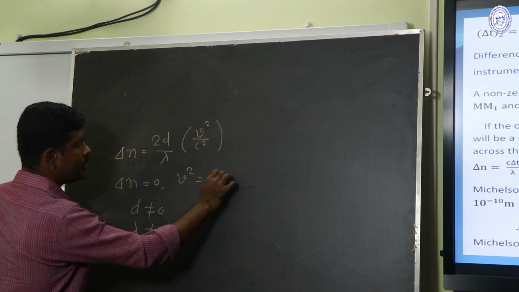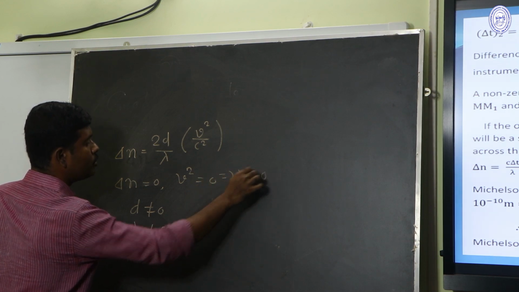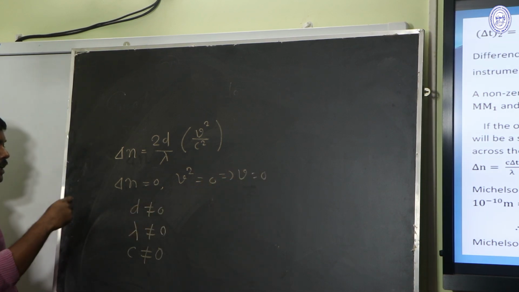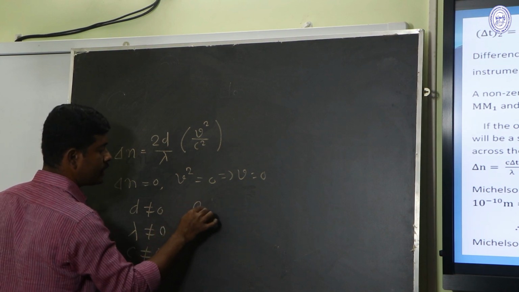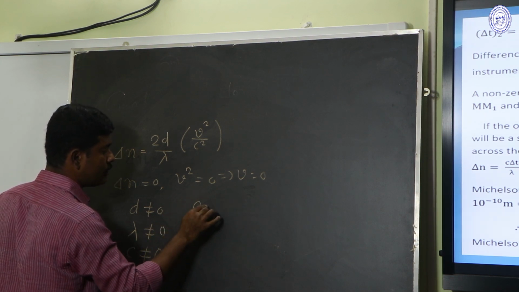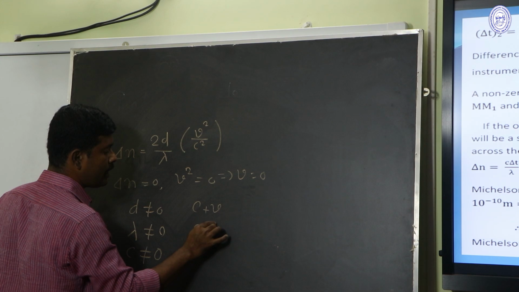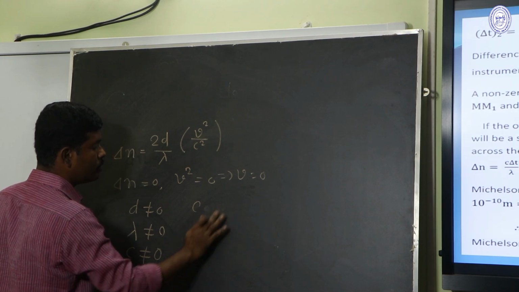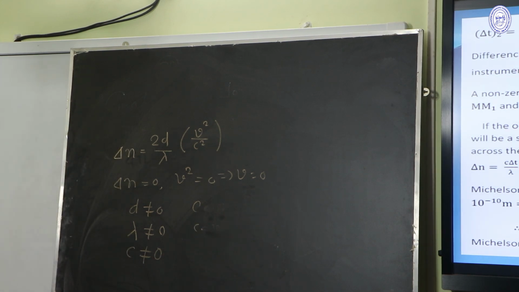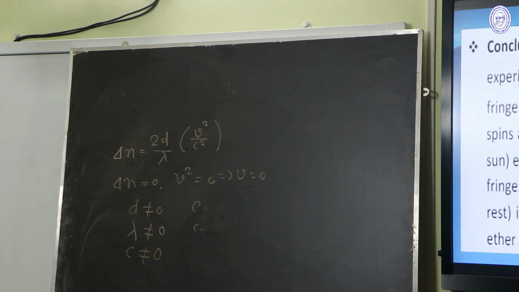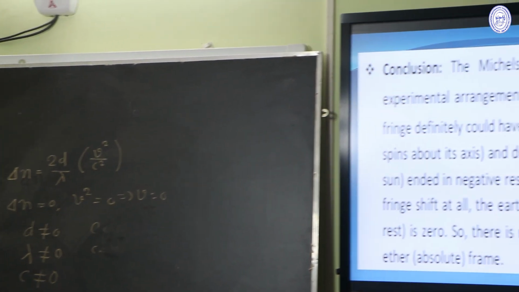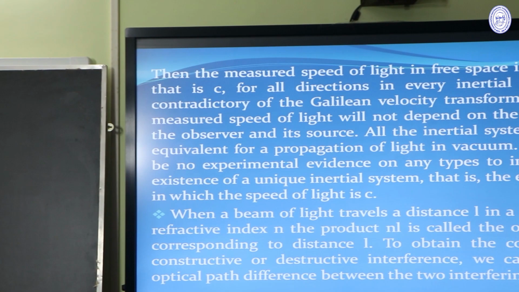So v is 0. We have already mentioned that the velocity of light in the ether medium was c plus v and c minus v. So this will only be equal to c. So from the Michelson interferometer, it was confirmed that there is no ether medium.